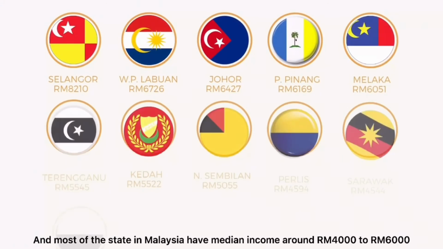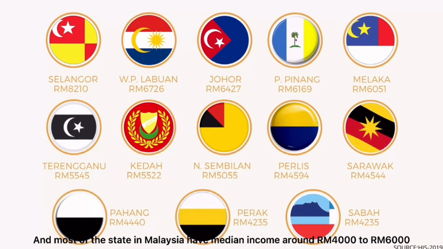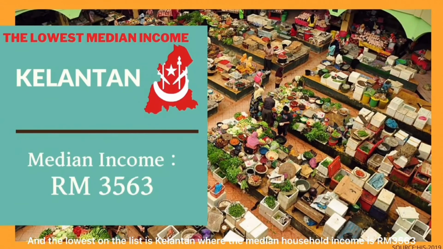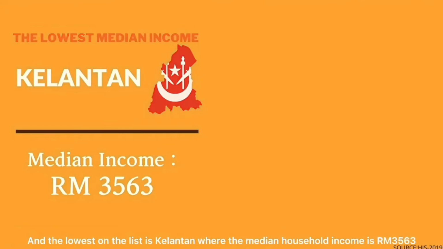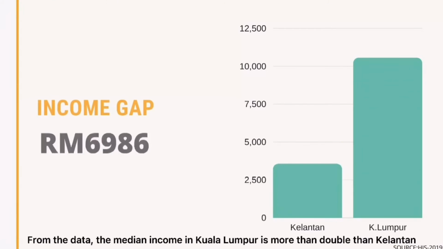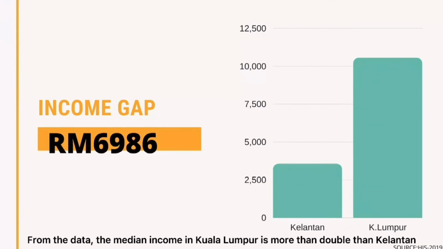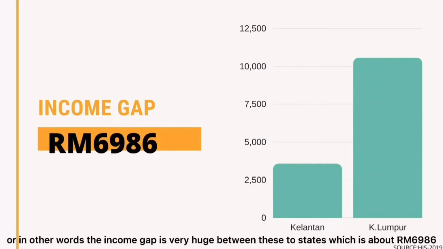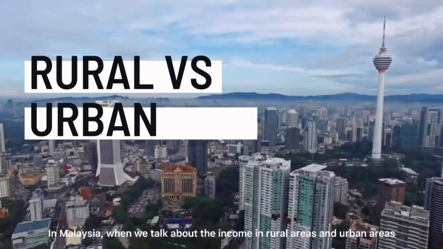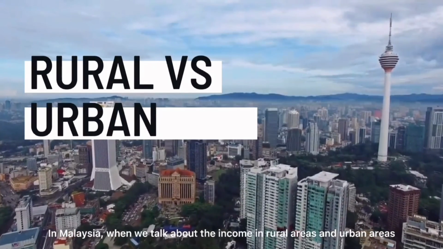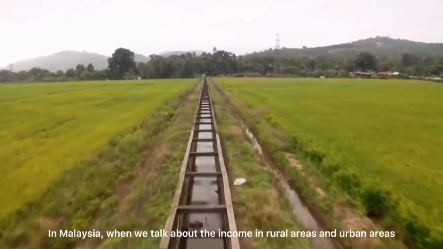Most of the states in Malaysia have median income around 4,000 ringgit to 6,000 ringgit. And the lowest on the list is Kelantan, where the median household income is 3,563 ringgit. From the data, the median income in Kuala Lumpur is more than double that of Kelantan, or in other words, the income gap between these two states is about 6,986 ringgit.